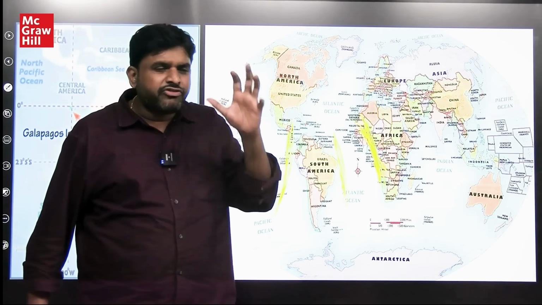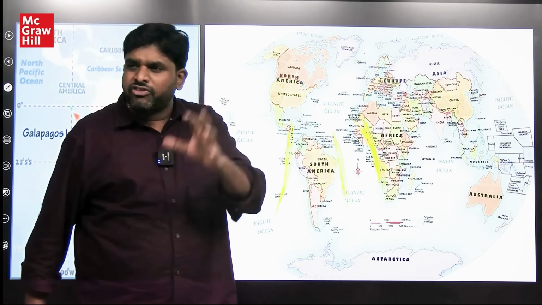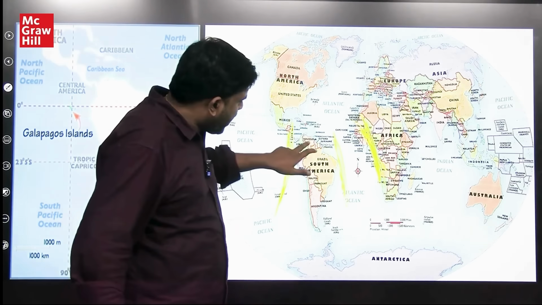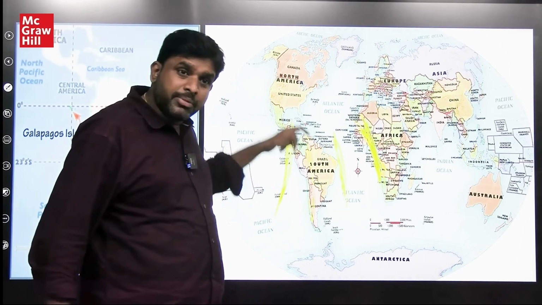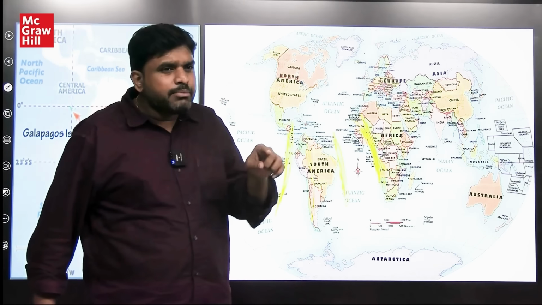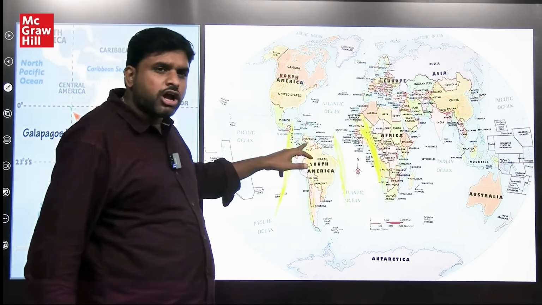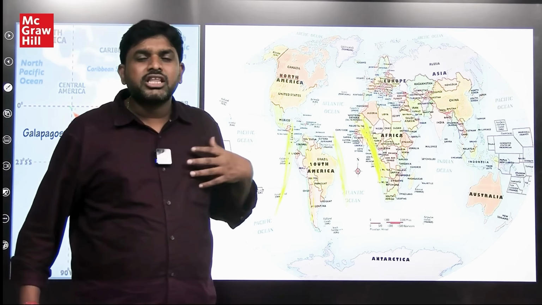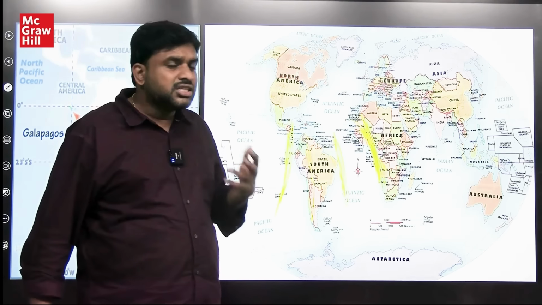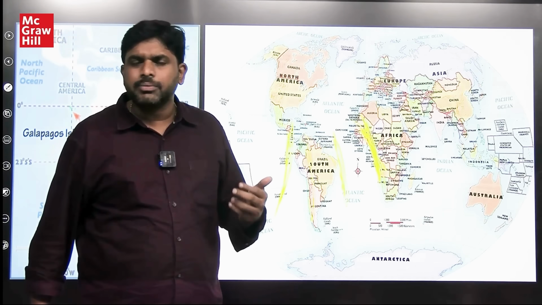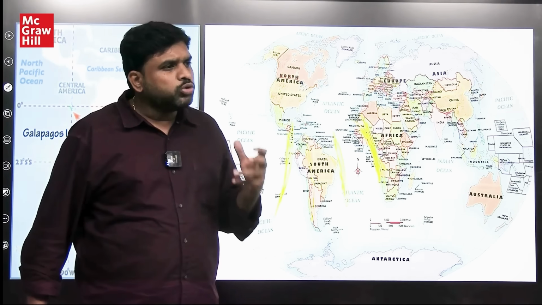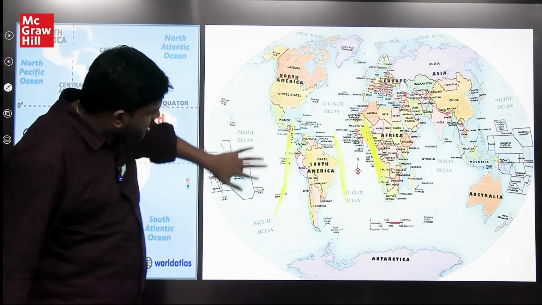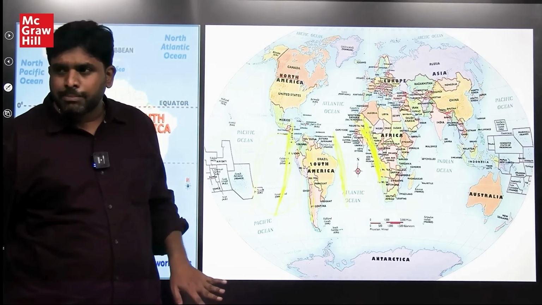And in the South American continent, he noticed that the same species located on the north side and on the south side have the same ancestor, but their morphologies are different. This created curiosity in him, and he wanted to study further how these species are evolving. So in this context, he studied the Galapagos Island.